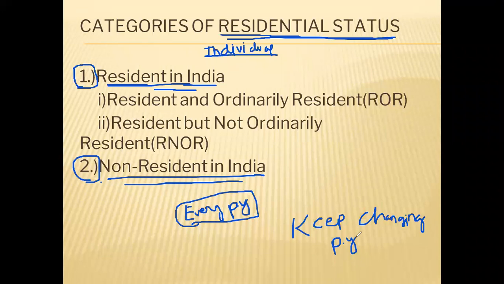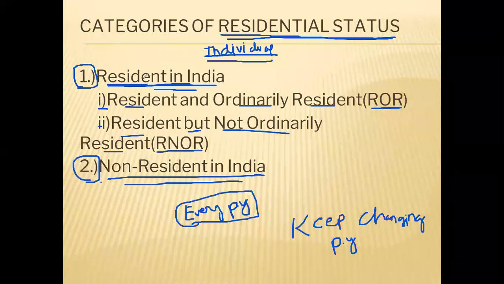So as far as an individual is concerned, residential status is classified into two types: resident in India and non-resident in India. And again, resident in India is further sub-classified into two categories: resident and ordinarily resident, which is called ROR, and resident but not ordinarily resident, which is known as RNOR. So two broad categories: resident in India and non-resident in India.